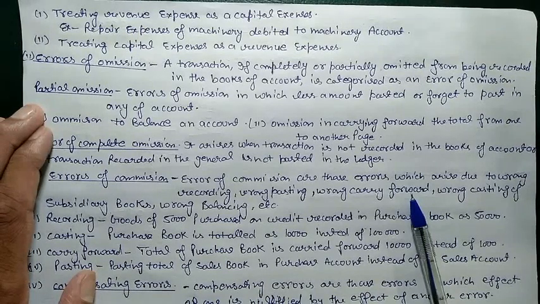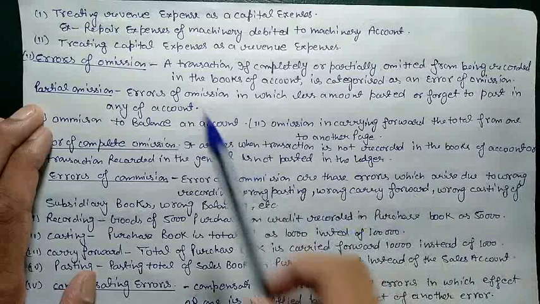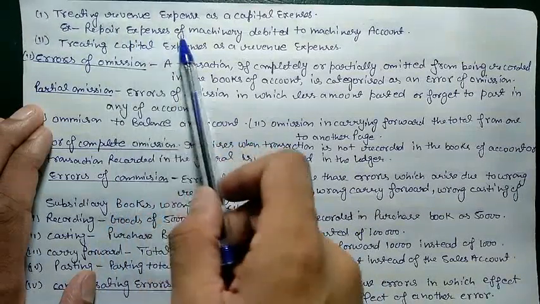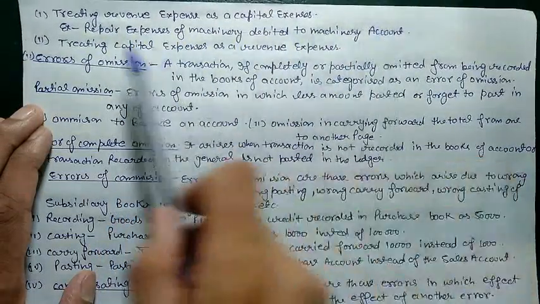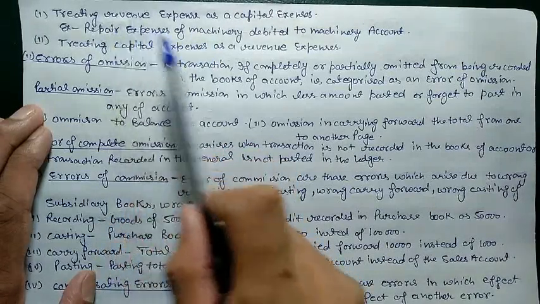Capital expenses are those expenses which we incur the first time, when we are purchasing an asset, or maybe if we are investing in an asset, that is also a capital expense. But if we have the same expenses after 1 or 2 years for that same machinery, we will take that as revenue expenses, not as capital expenses. So an example is repair expenses of machinery debited to the machinery account. As we know, repair expenses for machinery will go to the repair account, not to the machinery account.